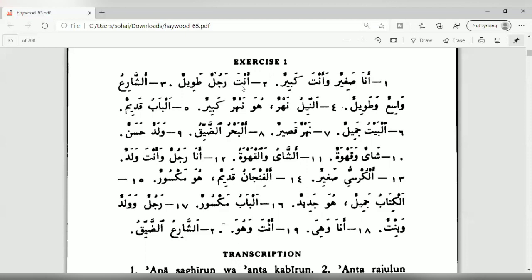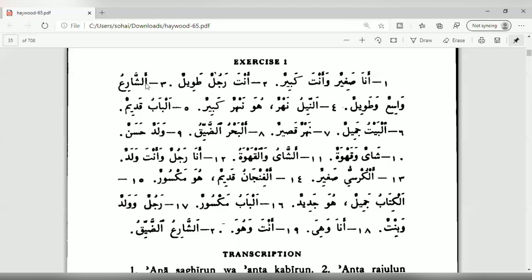Anta again is a pronoun. Tawilun is the adjective of rajulun because it comes after rajulun and it agrees with rajulun in being indefinite. Rajulun means man, tawilun means tall. Together they'll mean a tall man. So if you translate the whole sentence, it means you are a tall man.